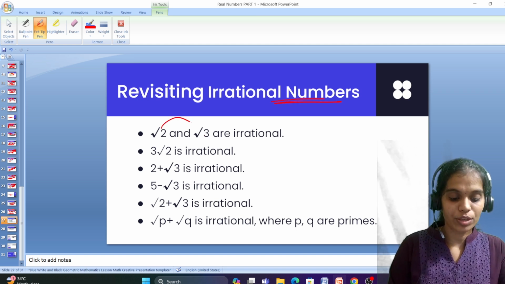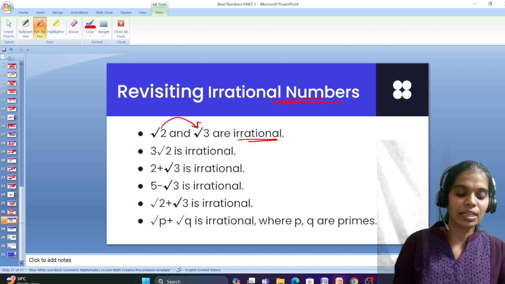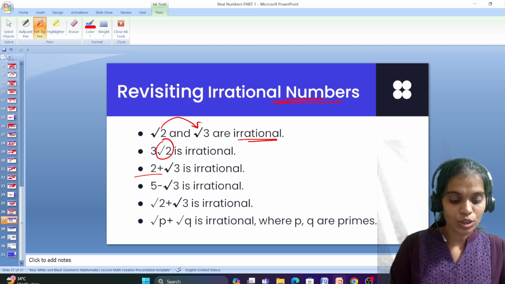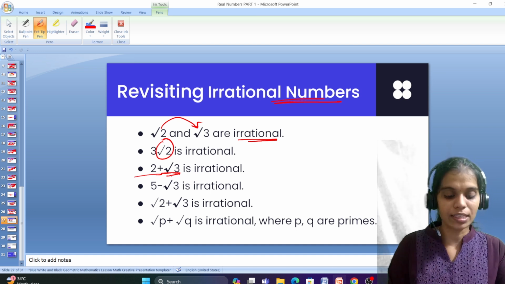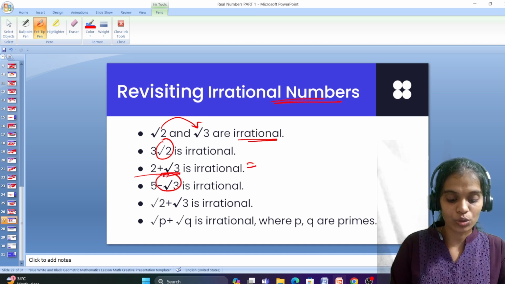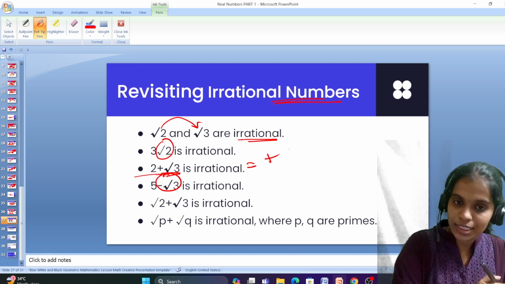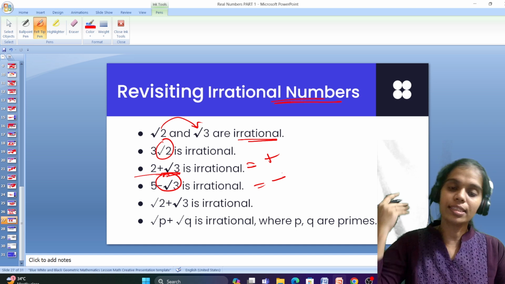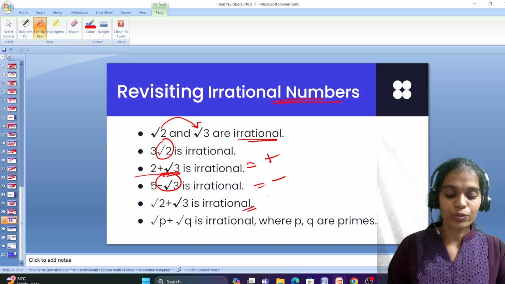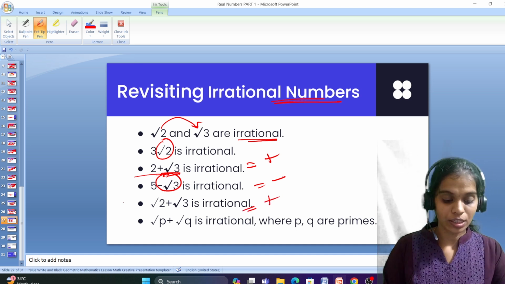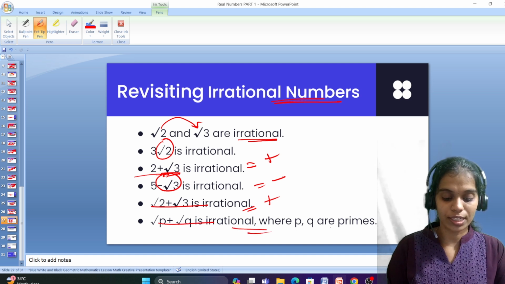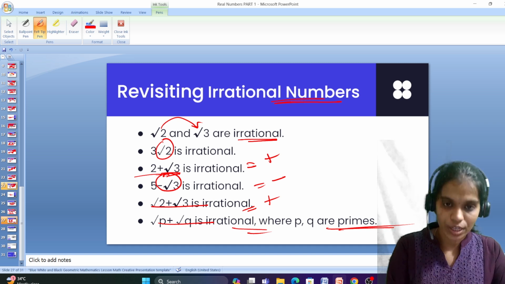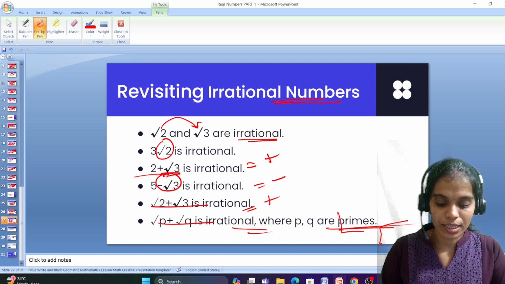Revisiting irrational numbers, root 2 and root 3 are irrational. 3 root 2, once the root value occurs, it is irrational. 2 plus root 3, irrational. 5 minus root 3. So, sum of rational and irrational is irrational. Difference of rational and irrational is irrational. Sum of two irrationals is irrational. So, root p plus root q is irrational, where p and q are prime. Even if it is a prime and if it is in a square root, we can say it is irrational.